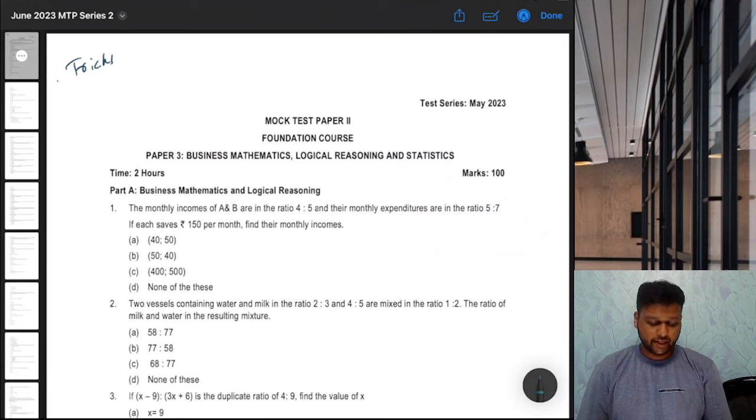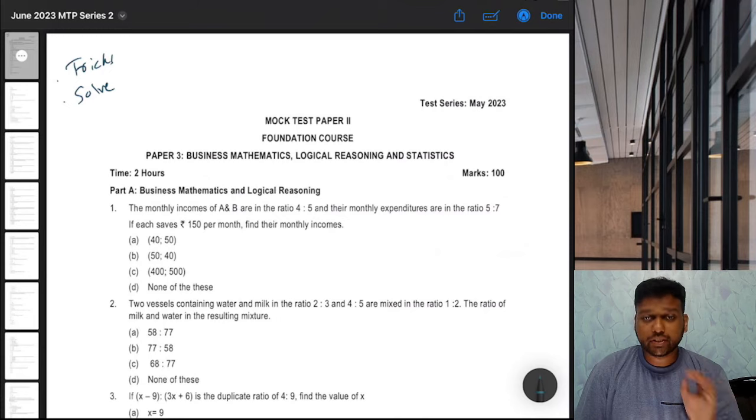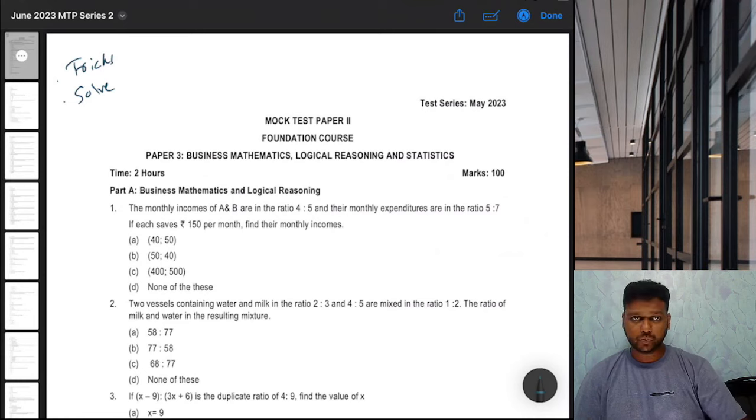So we are solving a paper right now. Second, you should have solved this by yourself first, then only you should come to this video. Otherwise, it is of no use, because in the exam you are not going to have someone explaining to you.